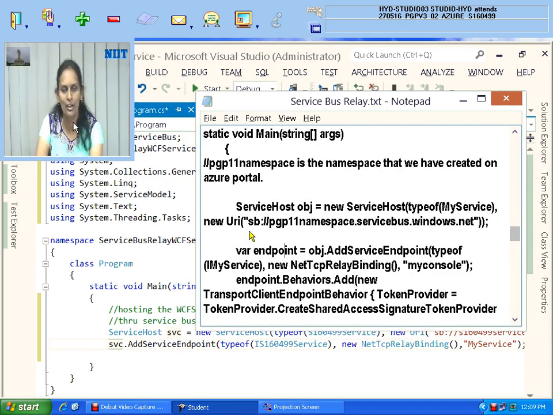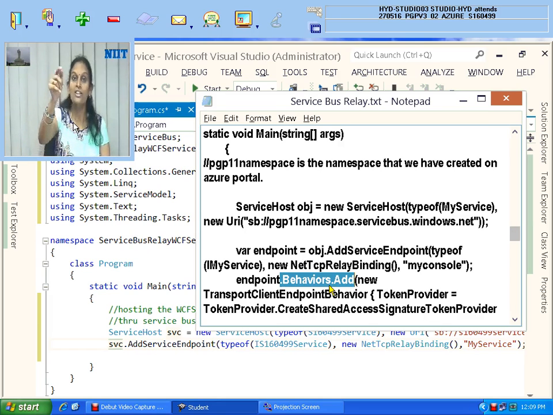Long back I told you to take it into one variable, whatever name you want. Then that name dot Behaviors, endpoint behaviors dot Add. That is the place where you need to mention your token key name and the value of that key. Otherwise, you do not have the rights to access it.